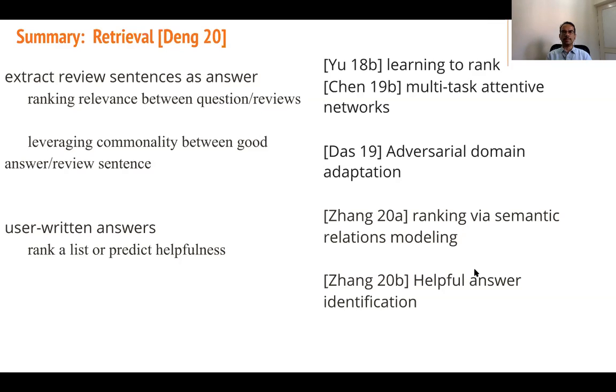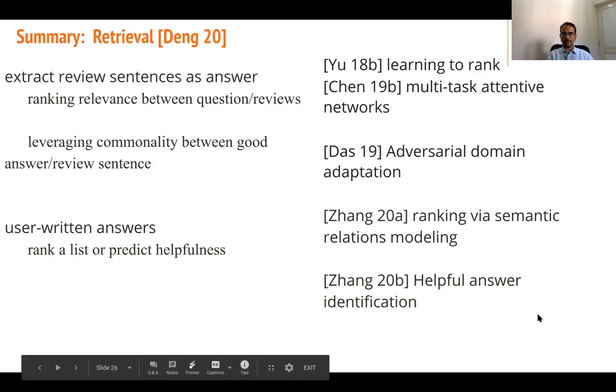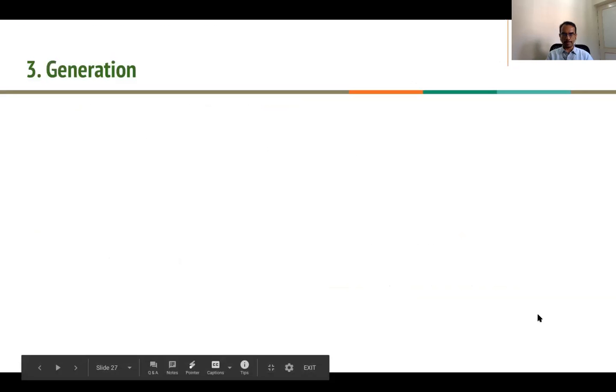Learning to rank is the method, and basically it helps rank the relevant questions and reviews, both in the attentive network as well as the LTR approach. Whereas domain adaptation leverages commonality between good answers and review sentences, and then user-written answers. How do you rank that list or predict helpfulness, either via semantic relations modeling or helpful answer identification. So those are the use cases and also qualitative results from experiments.